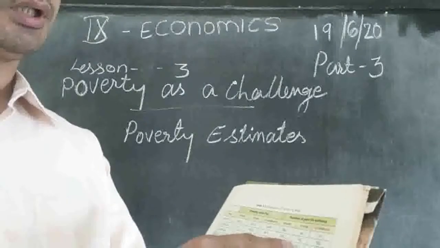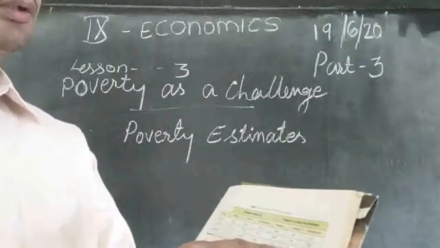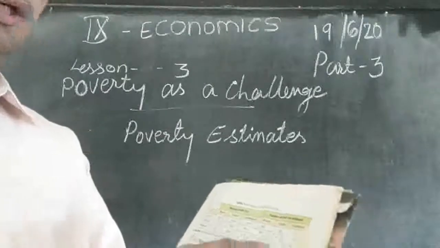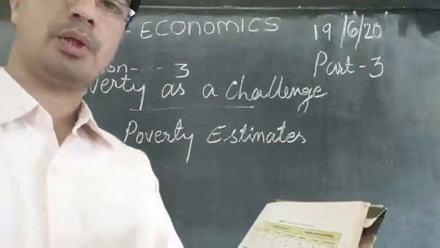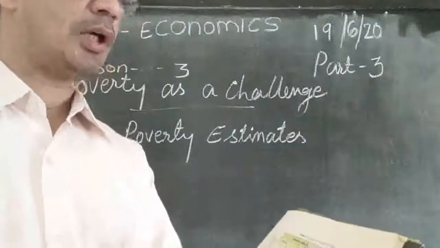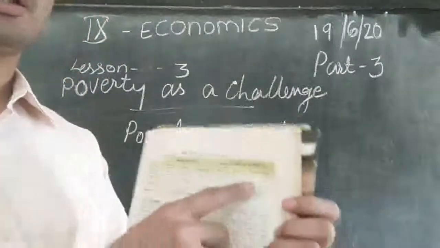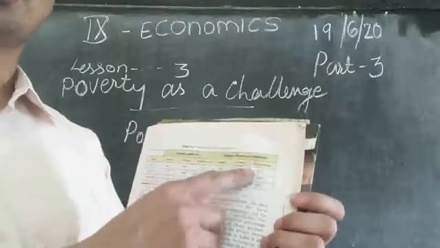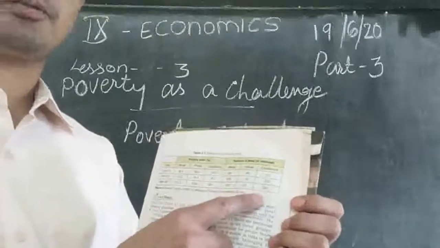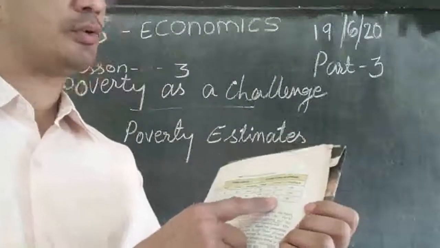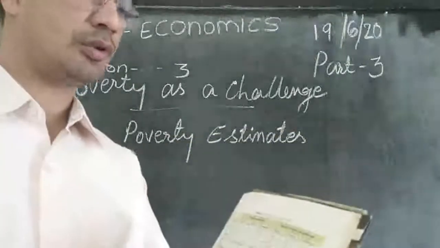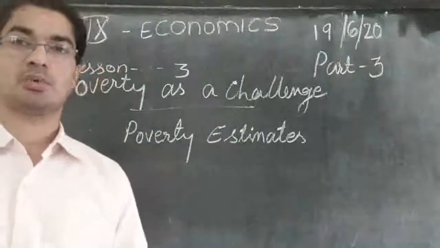So there is an increase. Then it came down a little bit again. So in the urban area the number of poor people is increasing, and combined we can see it was 321, then it became 320. So there is not much reduction, just 1 million reduced after 20 years. Then it came down to 260 and so on. So that is the situation in India.